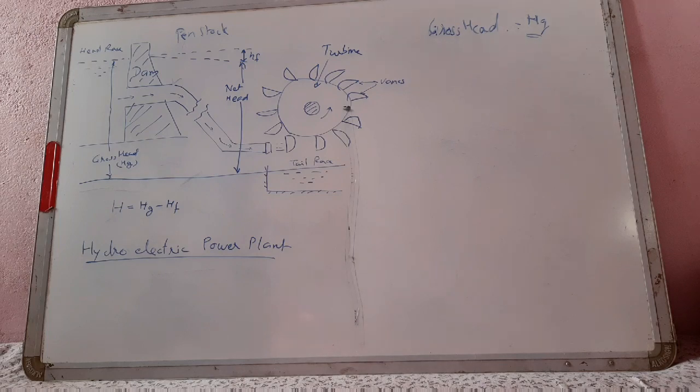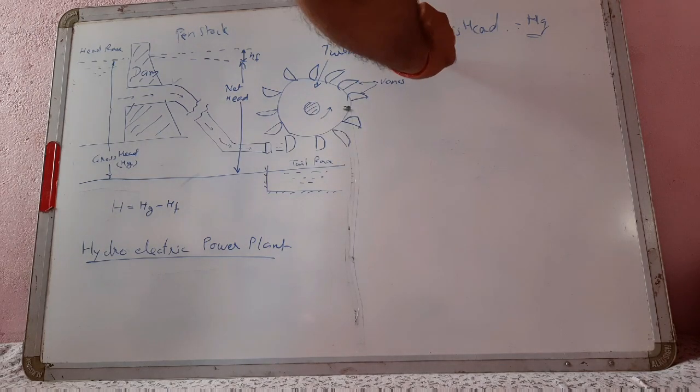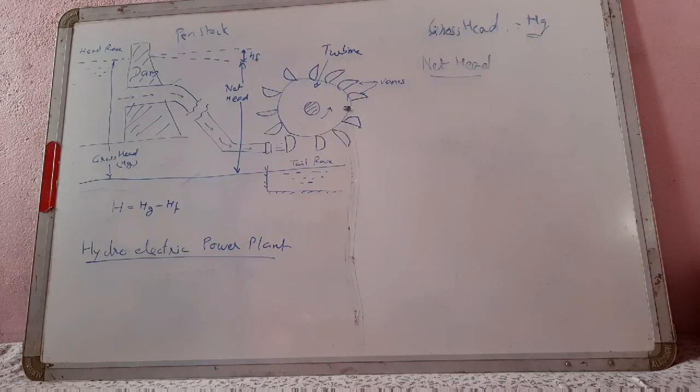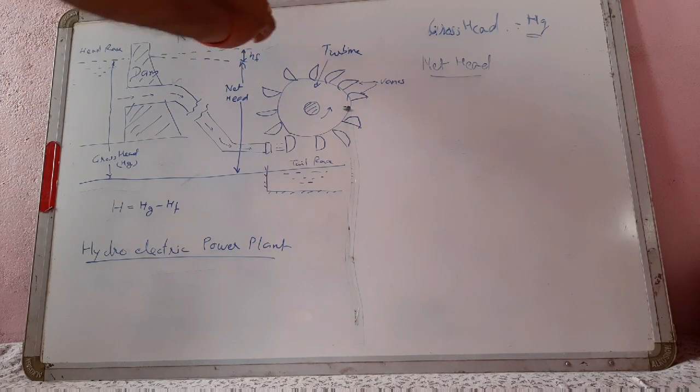Next is net head. Net head is also called effective head and is defined as the head available at the inlet of the turbine. When water is flowing from the head race to the turbine, a loss of head occurs due to friction between the water and penstock.